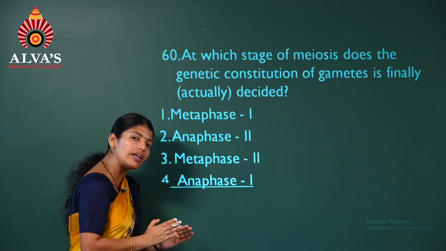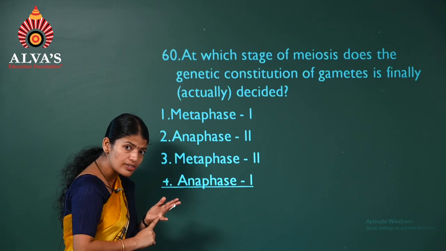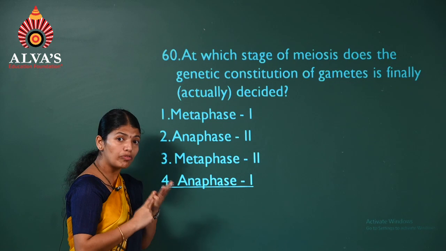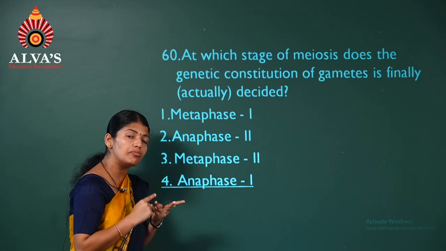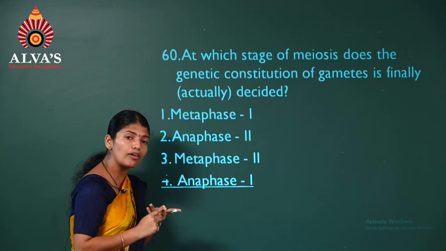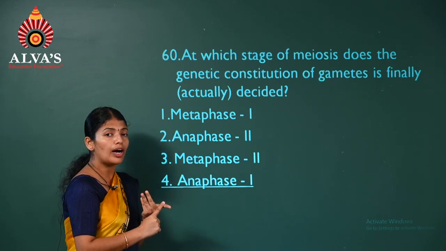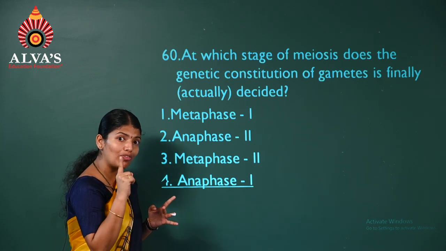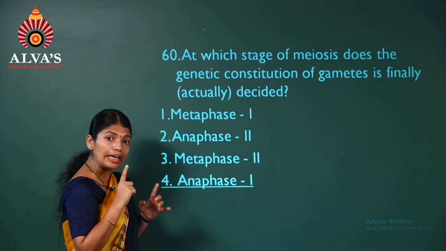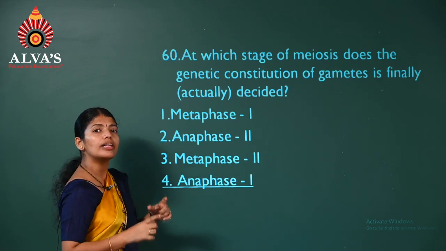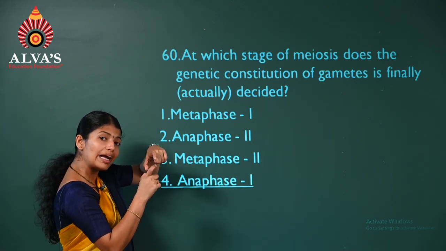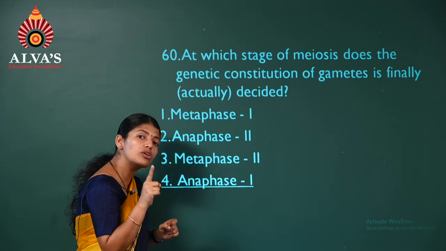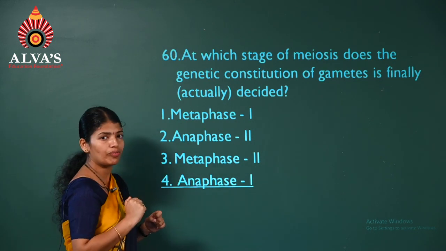In the meiosis 1, there is karyokinesis and cytokinesis, and in the karyokinesis, there are 4 phases: prophase, metaphase, anaphase and telophase. Now, this anaphase of meiosis 1, if you consider, is the one during which the homologous chromosomes get separated, thereby it reduces the chromosome number to half.